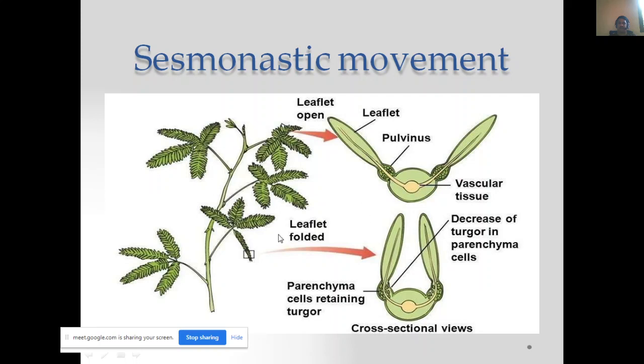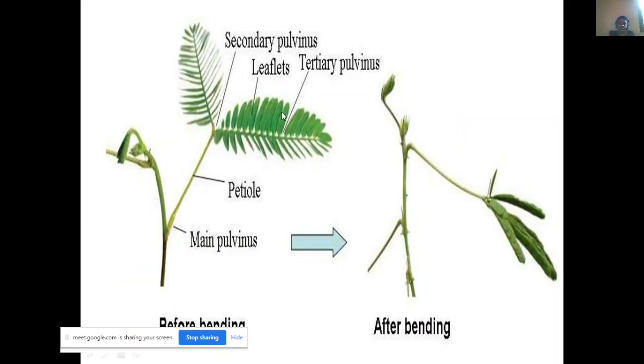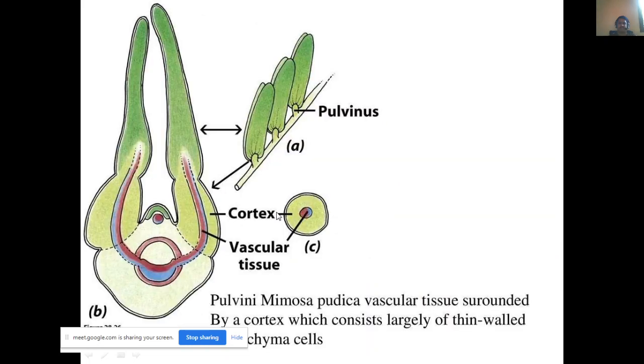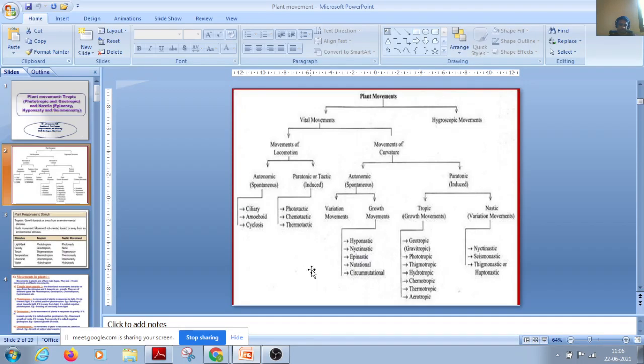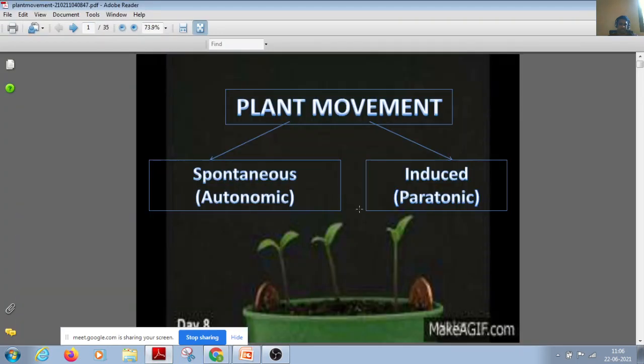This is how it actually occurs. The leaf has a pulvinus base, and these are the leaflets. When pressure is exerted on the wall, naturally it starts folding. Okay. So when we touch it, suddenly pressure is created and it completely closes. After some time it again returns to the normal status. That's seismonastic movement. These are the general effects of how it occurs in Mimosa pudica. And let's go to the next one.